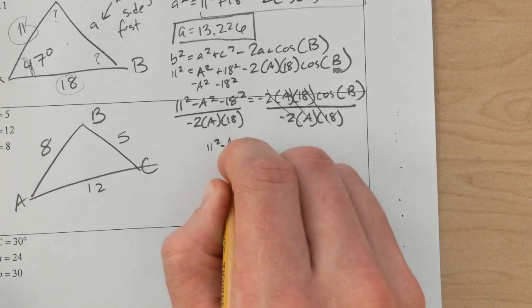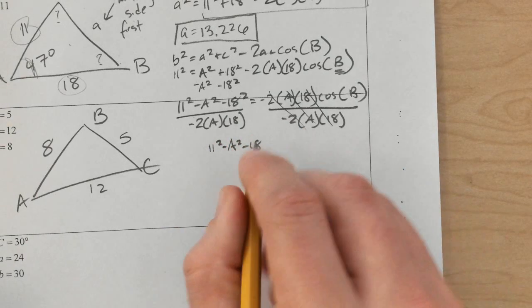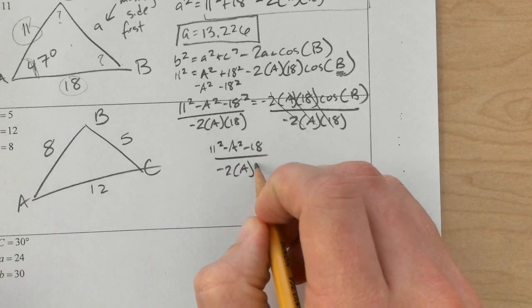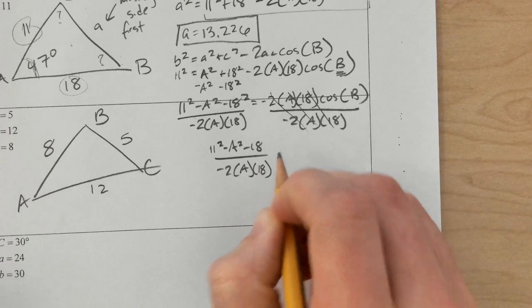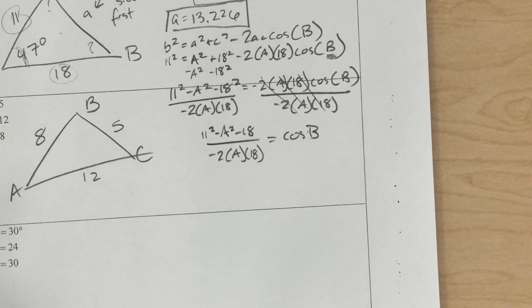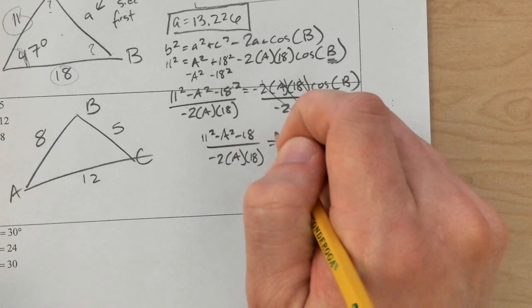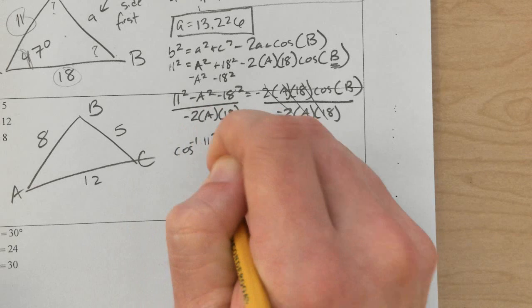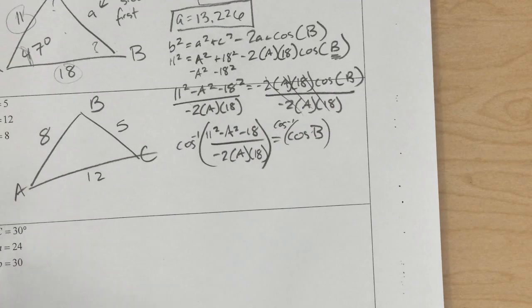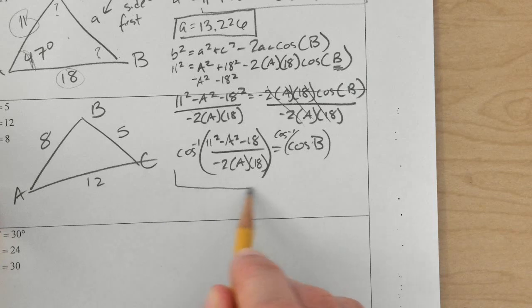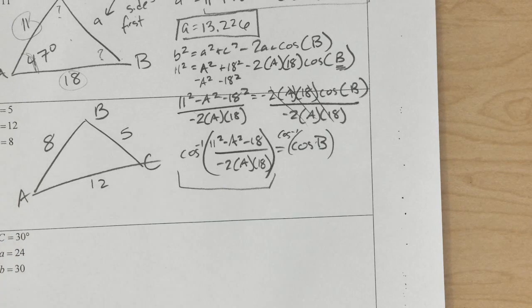And then, obviously we're going to do number 2 on a separate sheet of paper. To get B by itself, what I'm going to do is take the cosine inverse of both sides. And so notice I've solved it all on paper first, and now I'm going to take this and type it into the calculator. I like to do it all in one step because it's easier to check.